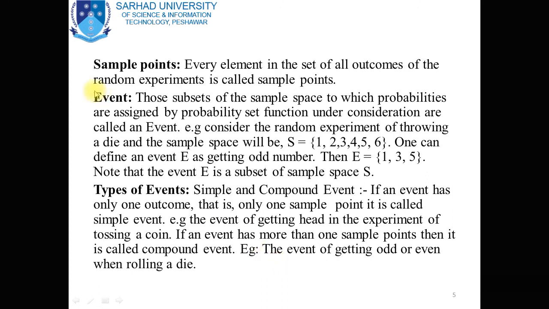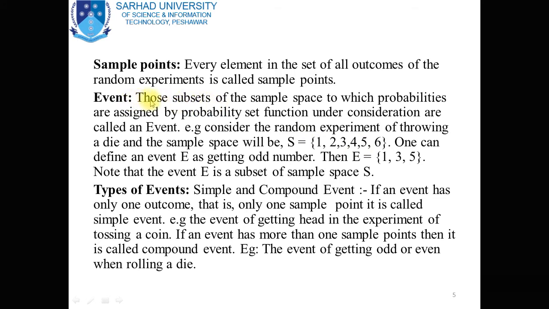Now sample points. Every element in the set of all outcomes of the random experiment is called a sample point. Like you see over here, this is a sample space, so these are the points of the sample space.